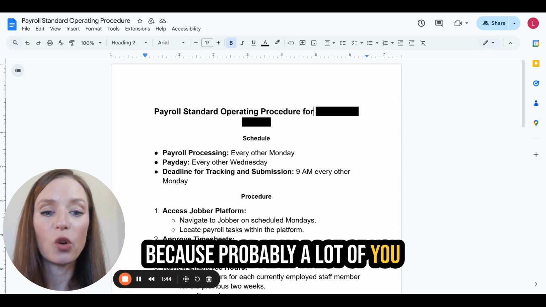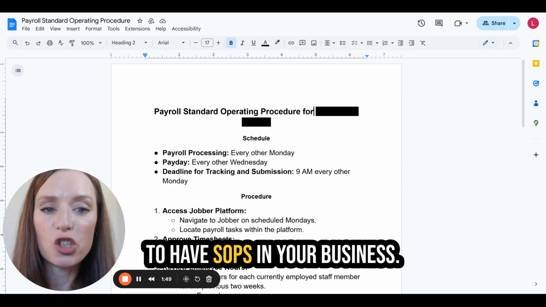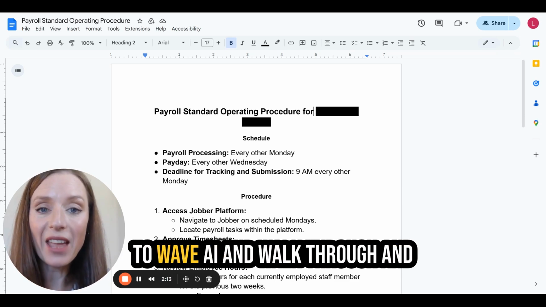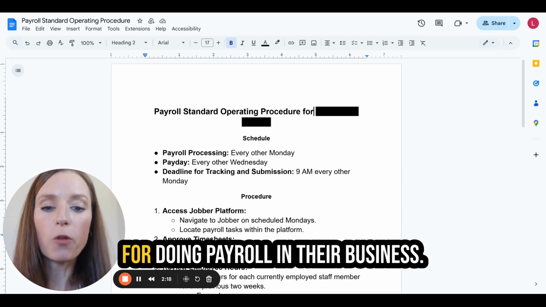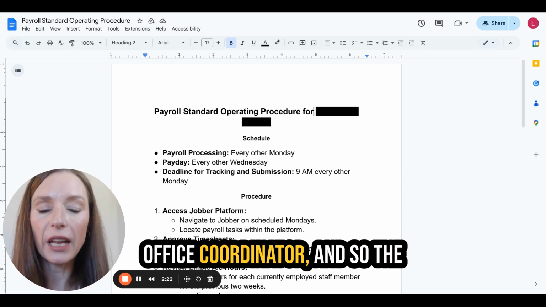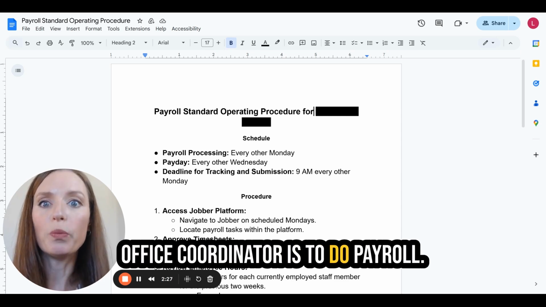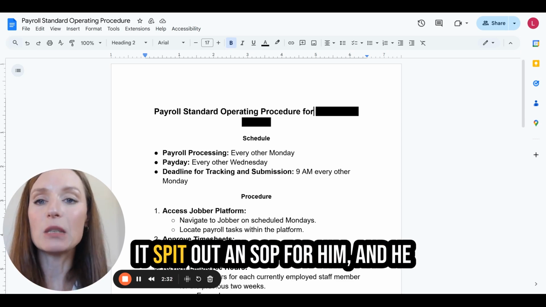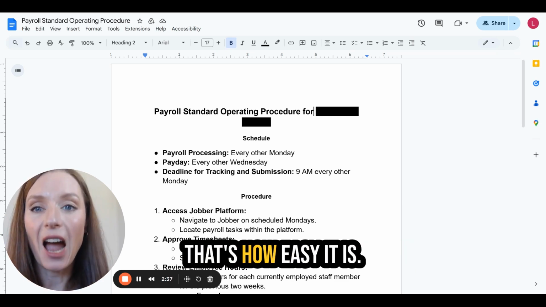Because probably a lot of you have a blank piece of paper in front of you and aspirations to have SOPs in your business. So this particular contractor, all they did was open up their phone to Wave AI and walk through and talk out loud the entire process for doing payroll in their business. They're about ready to hire an office coordinator. And so part of the responsibilities of that office coordinator is to do payroll. And so once he recorded the entire thing, it spit out an SOP for him and he just copied and pasted it in here. That's how easy it is.